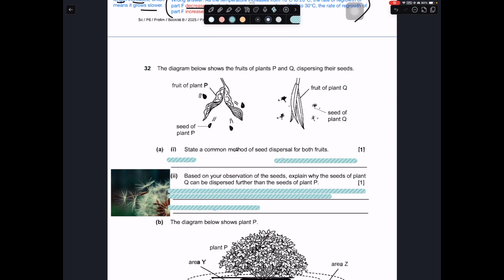So okay, going through question 32. The diagram below shows the fruits of P and Q dispersing their seed. So this is over here. This is P.